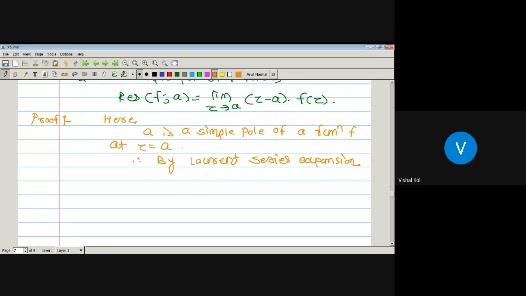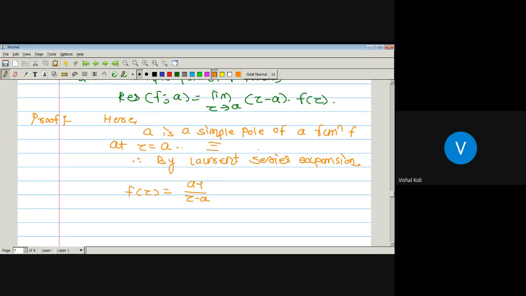That is, a of minus m is not equal to 0, and a of n equal to 0 whenever n is less than or equal to minus of m plus 1. As here it has a simple pole, there is only one negative power of z minus a, and that one is the first one. Which implies f of z is a of minus 1 divided by z minus a only. Since it has a simple pole, a of minus 2 divided by z minus a squared is not present in its Laurent series development.